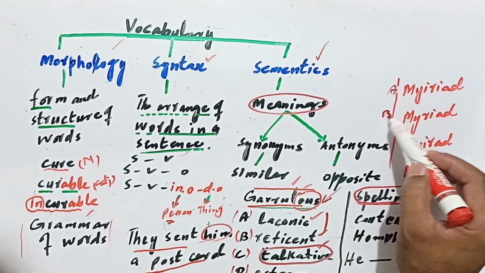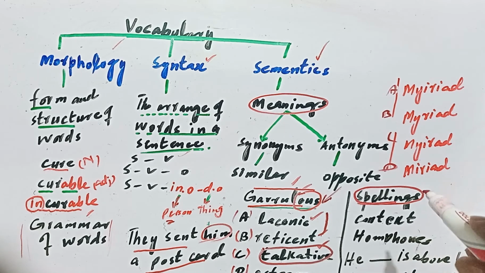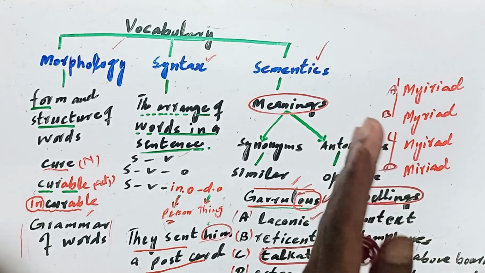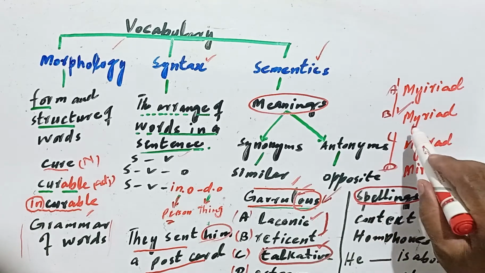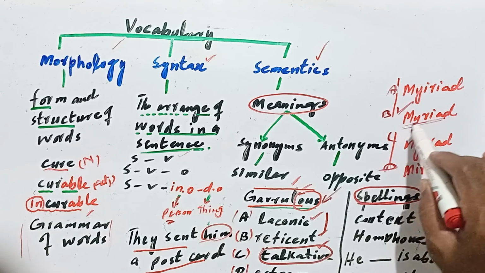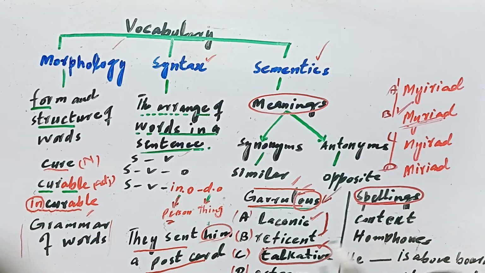For example, here is an MCQ. Keep in mind over here, in this MCQ I have asked you the spelling of the word myriad. What will be the correct spelling of this word? There are 4 options given. Such types of questions are asked in the exams. The correct option is the myriad spelling, and you must know the meaning of this word. I have taken this word from your lesson number 10, book 1, Mild Attack of Locusts. Myriad means a multitude, countless, a lot of it.